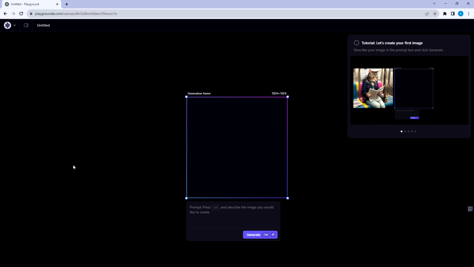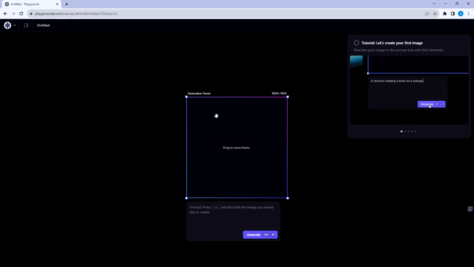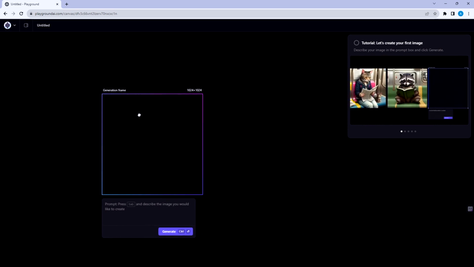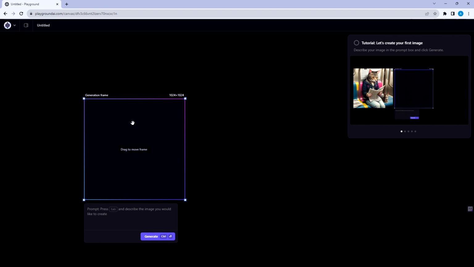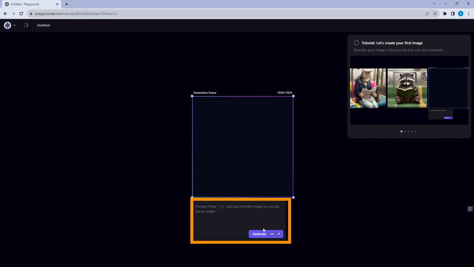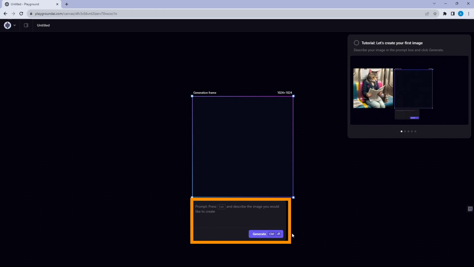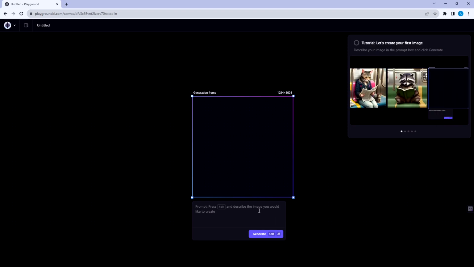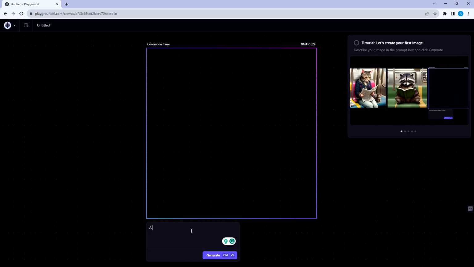From here, you can drag and drop this little box here to move the frame. You can type your prompts in this little dialog box. I will type a young boy drawing a house on a canvas.